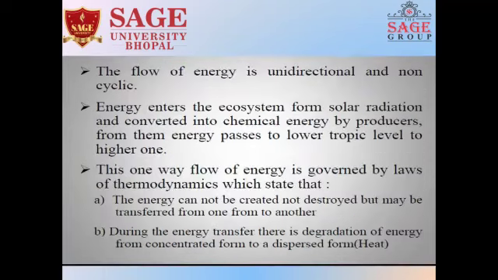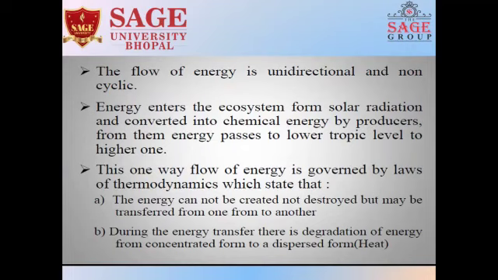And the flow of energy is unidirectional and non-cyclic. Energy enters the ecosystem from solar radiation and is converted into chemical energy by producers. From them, energy passes from lower trophic level to higher. In this way, we conclude that one-way flow of energy is governed by the law of thermodynamics, which states energy cannot be created nor destroyed, but may be transferred from one form to another.